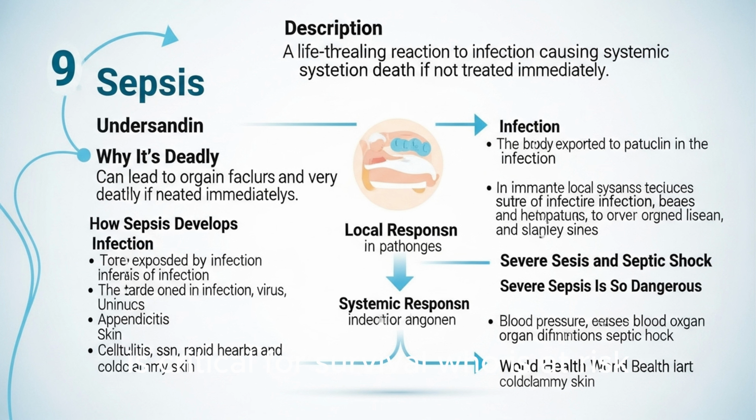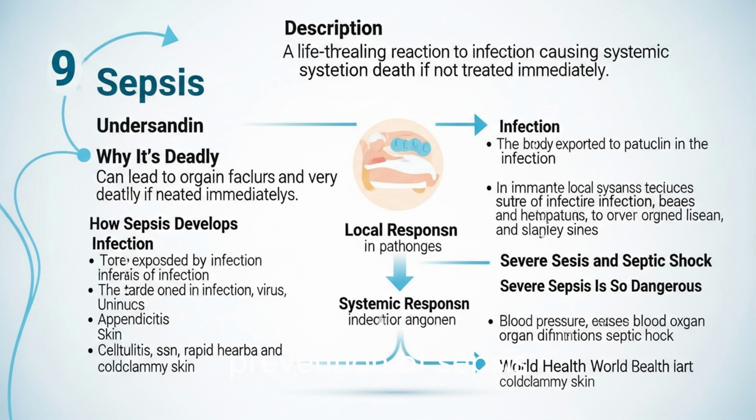Who is at risk? Anyone can get sepsis, but some groups are at higher risk: infants and young children, older adults, age 65 plus, people with chronic illnesses, for example, diabetes, cancer, lung disease, people with weakened immune systems, recent hospital patients or those who recently had surgery or invasive procedures, healthcare-associated infections. HAIs are also a common source of sepsis, especially in intensive care units, ICUs.